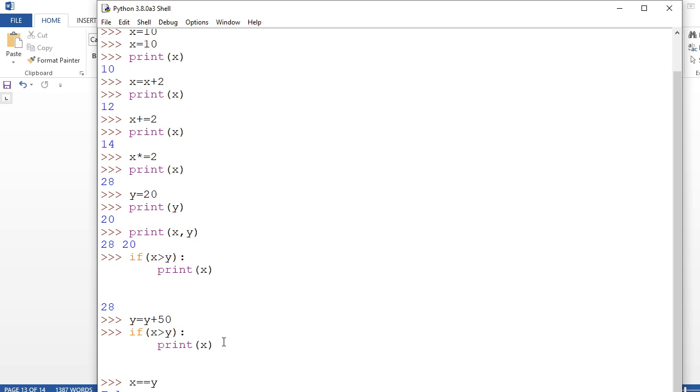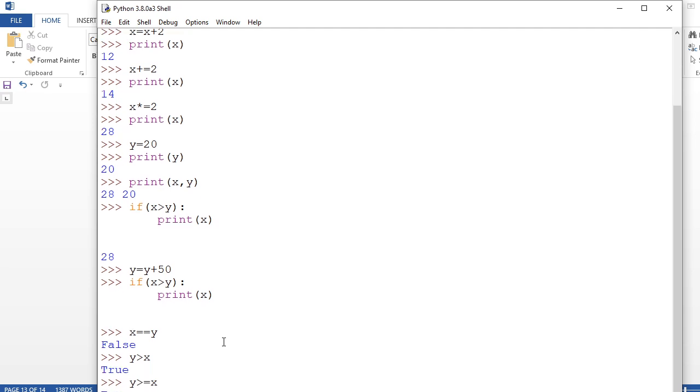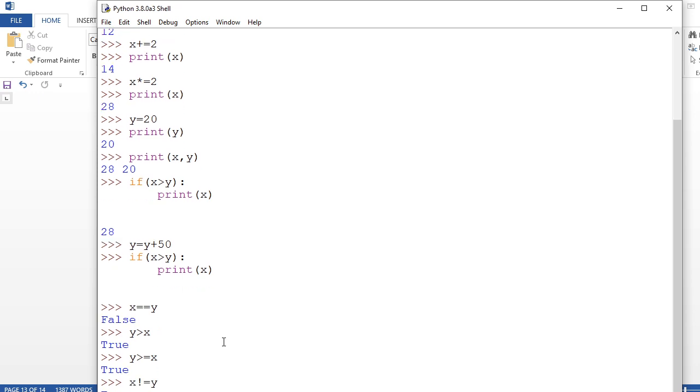What I'm going to write here is that y is greater than x. See, it is true. Is it okay? Again I'm writing here that y is greater than or equal to x. Of course it is not equal, but it is true, because either greater than or equal to will be true. Got it? If I write that x is not equal to y, true, both are not the same. Is it clear? So that way you can relate.